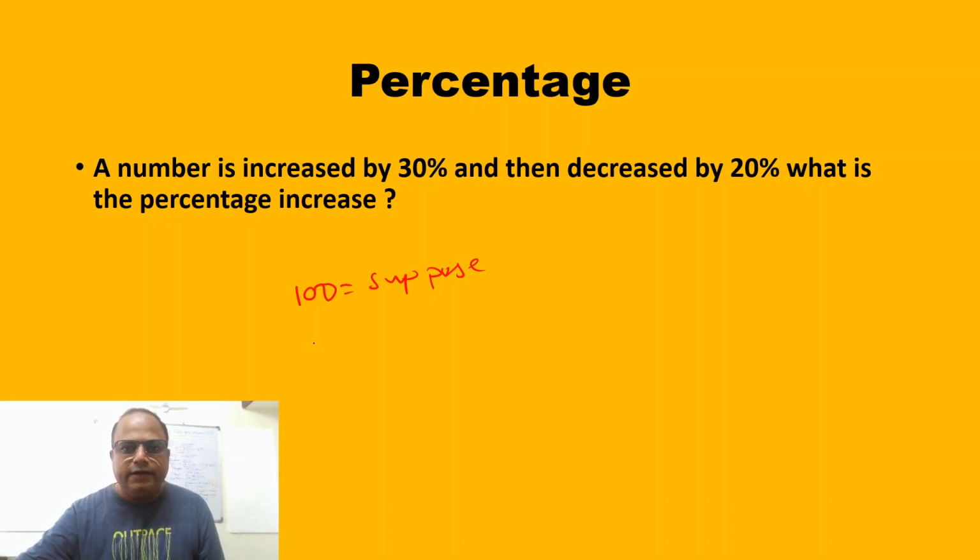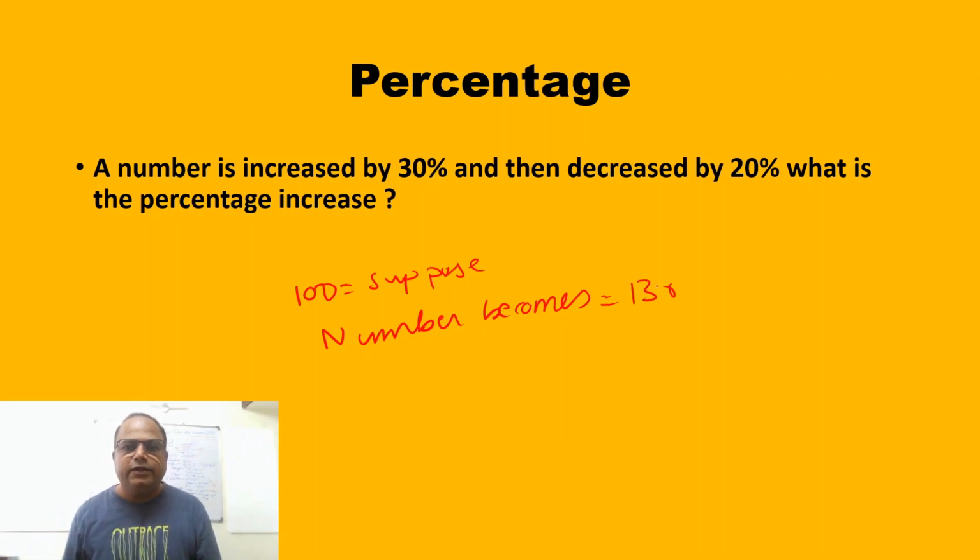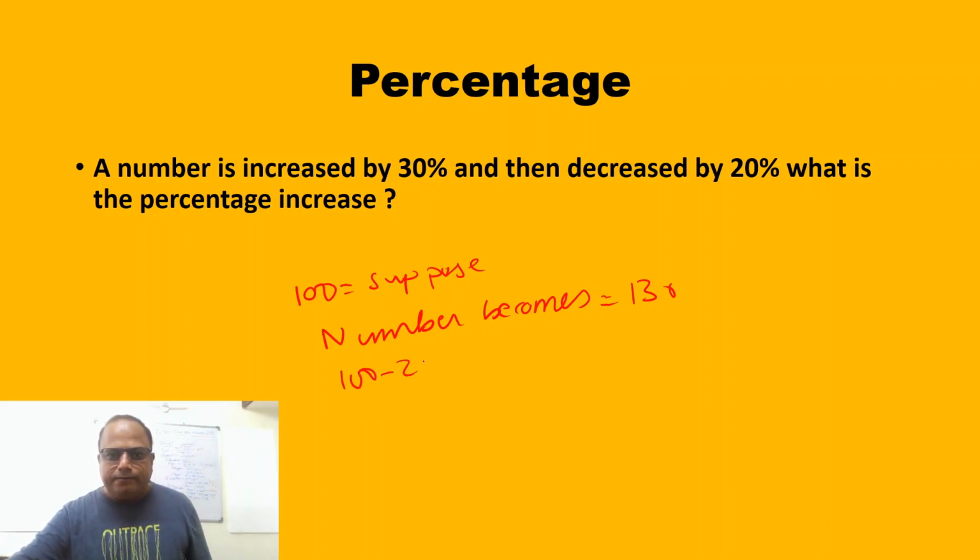But when it is increased by 30%, the number becomes 130. But then decrease by 20%. So it will be 100 minus 20 by 100 into 130 when it is decreased. So this will be 80 by 100 into 130.